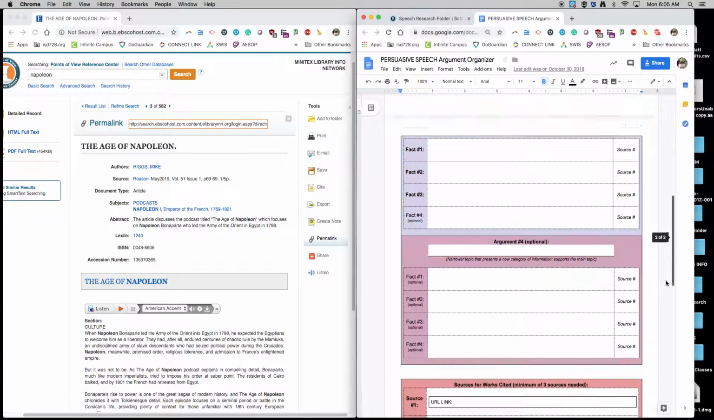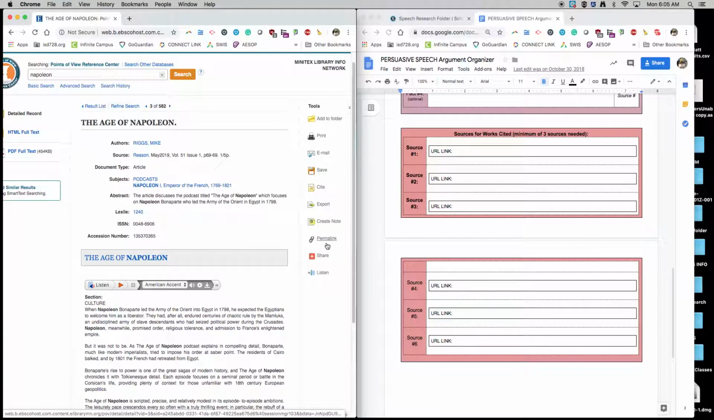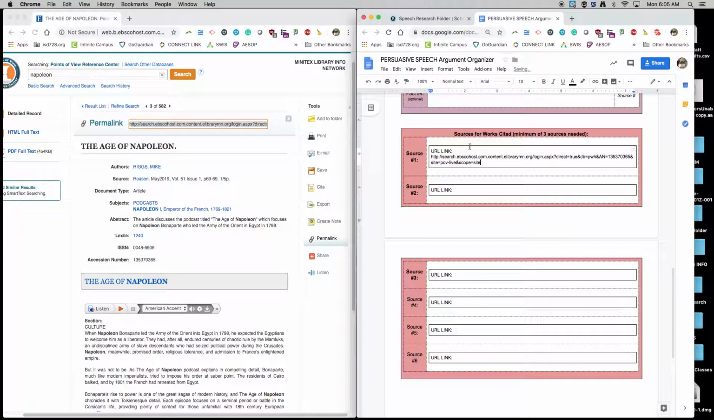So what you first should do, even before you take any notes on it, is make sure that you link your source so that you have it in the future. So go to where it says permalink and click on that. It'll pop up in the top here where you can copy and paste it into your source list. This is important because this will allow you to get back to this website if you need to for any reason. I also would recommend typing in the name of it too, just to keep them straight. So this one was The Age of Napoleon. Again, just to help you organize your stuff.